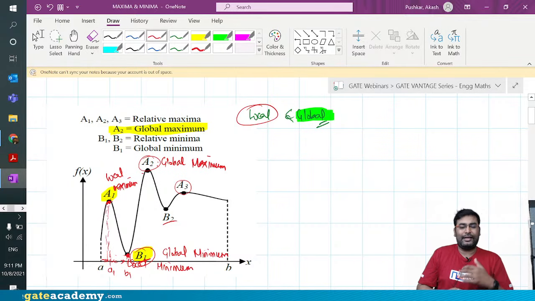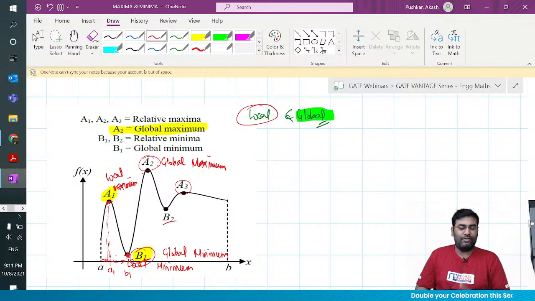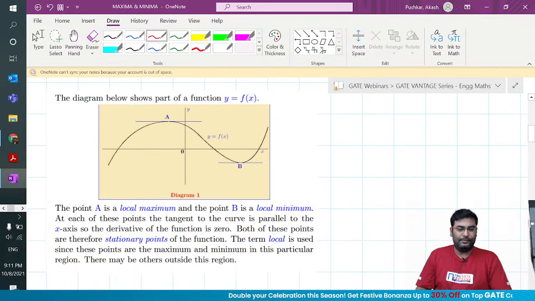GATE always asks any of it. They will ask whether it is a global maximum value, or whether it is a global minimum value. Okay. Let me show you one amazing graph here.